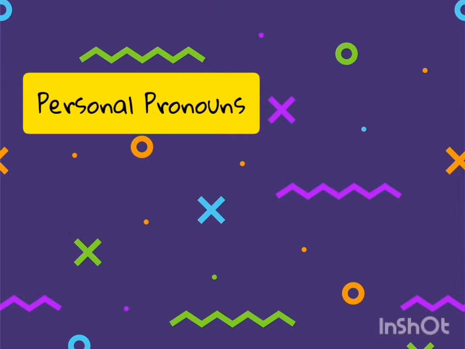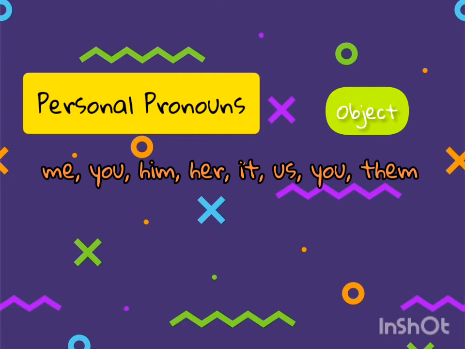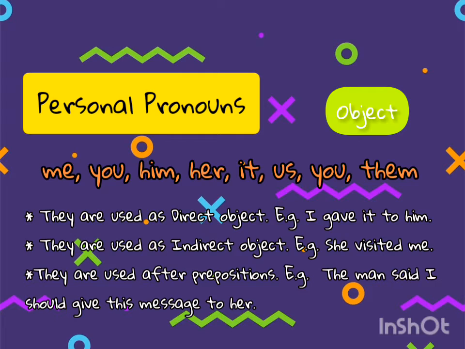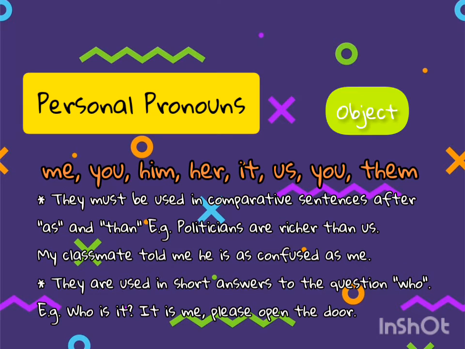Next, we find the object form of personal pronouns. They are used as objects of verbs and also prepositions, as examples that you can see below. In addition to this, object pronouns must also be used after as and than in comparative sentences. And object pronouns should also be used in short answers to the questions who. Have a look at the following examples to illustrate these points.